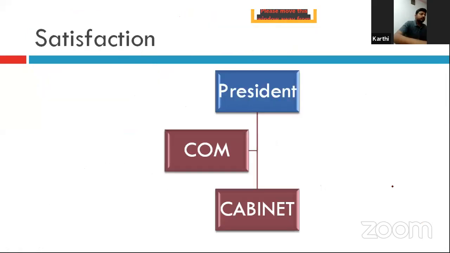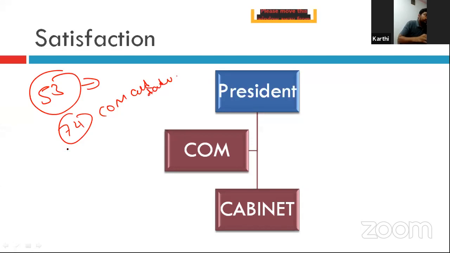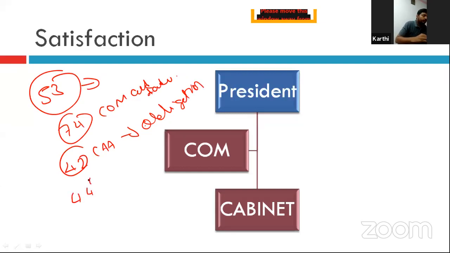What it tries to do is this: see, Article 53, the executive power of the Union is with the President. Article 74, the Council of Ministers will give aid and advice to the President. The 42nd Constitutional Amendment Act made it an obligation for the President, that is, the advice is binding. The 44th Constitutional Amendment Act made one small change.